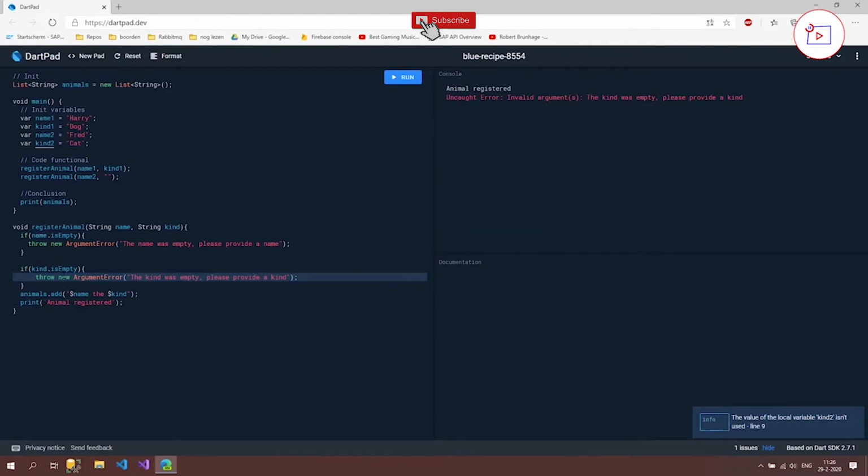It's better to make sure that the data we expect is also given in, and if the user doesn't give in the data we want, then we can tell them, hey, this is not the right format, or hey, this is empty and we expect it to be a certain value.